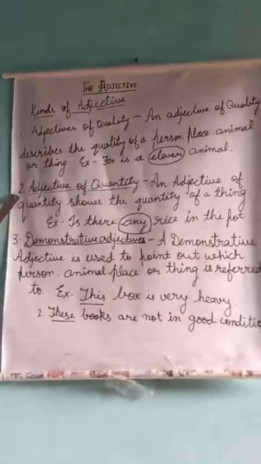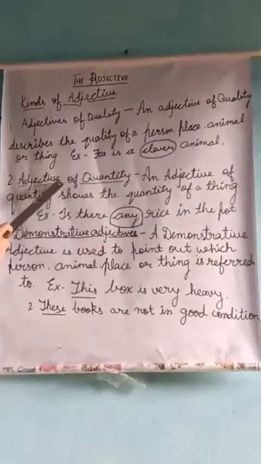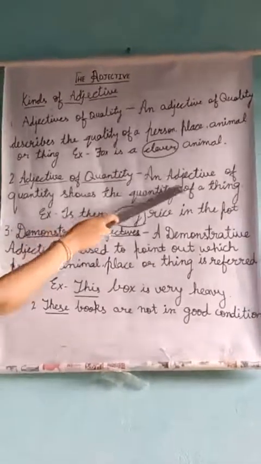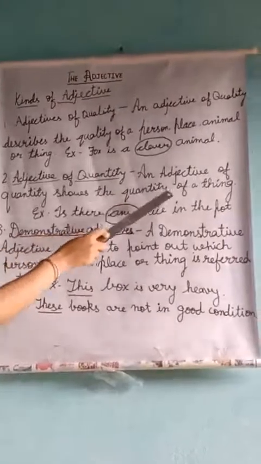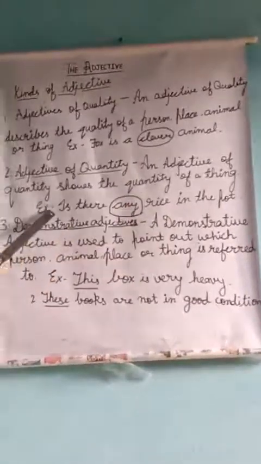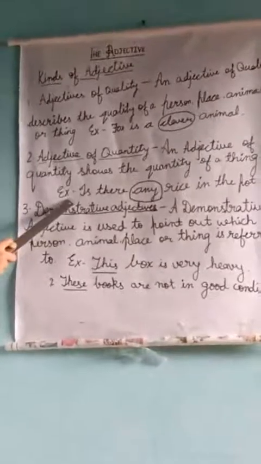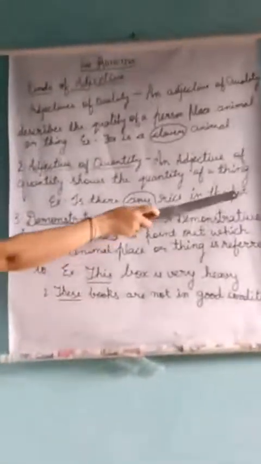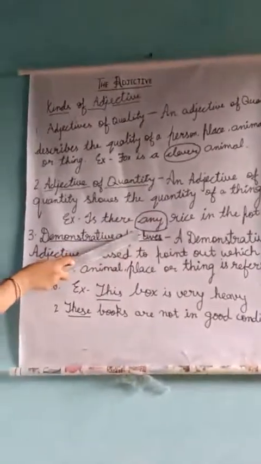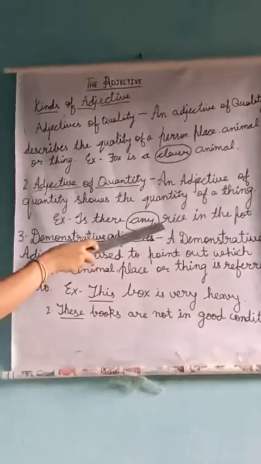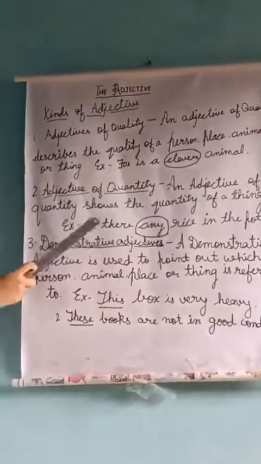Now come to our second kind, adjective of quantity. An adjective of quantity shows the quantity of a thing. We read through an example. For example, is there any rice in the pot? Here the word any shows the indefinite quantity of rice which the pot has.